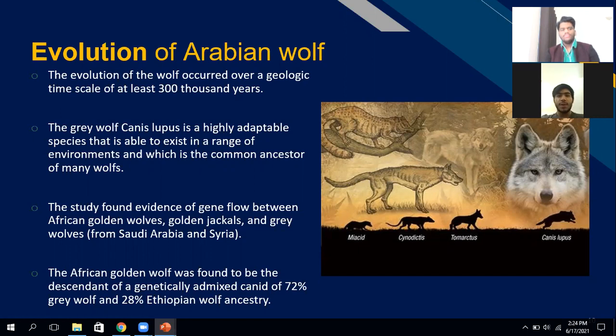Evolution of the Arabian wolf. The evolution of the wolf occurred over a geologic time scale of at least 3,000 years. The gray wolf, Canis lupus, is a highly adaptable species that is able to exist in a range of environments and is the common ancestor of many wolves. The study found evidence of gene flow between African golden wolves, golden jackals, and gray wolves from Saudi Arabia and Syria. The African golden wolf was found to be the descendant of a genetically admixed canid of 72% gray wolf and 28% Ethiopian wolf ancestry. As you can see in the picture, the evolution of the wolf started from Miacid to Canis lupus.